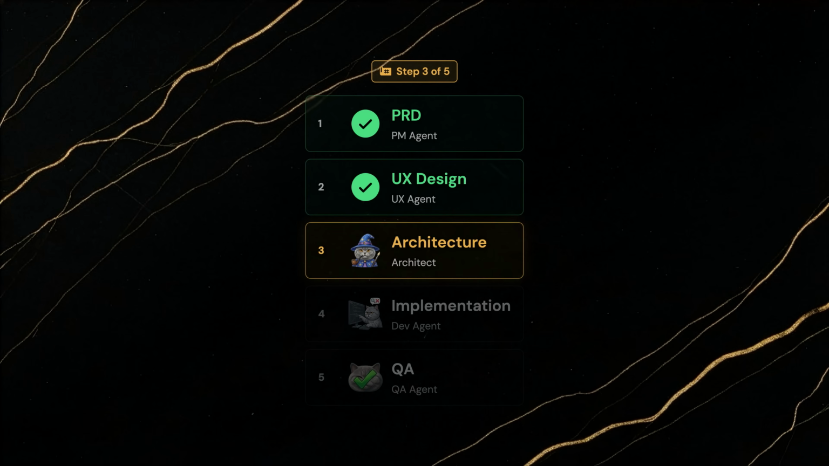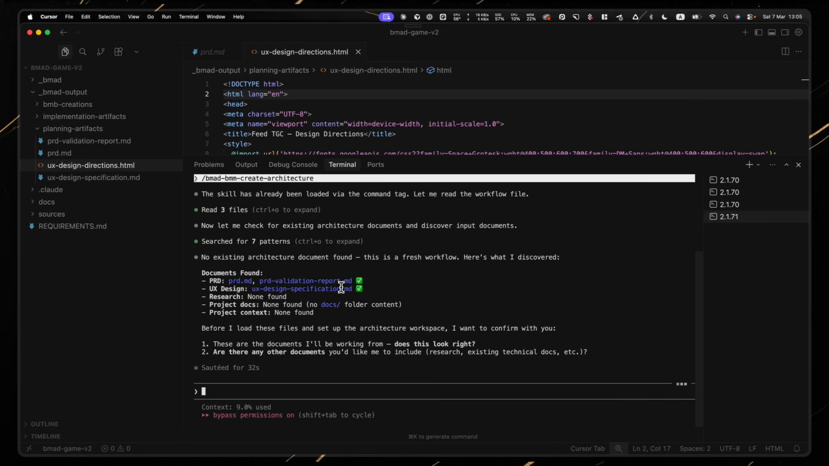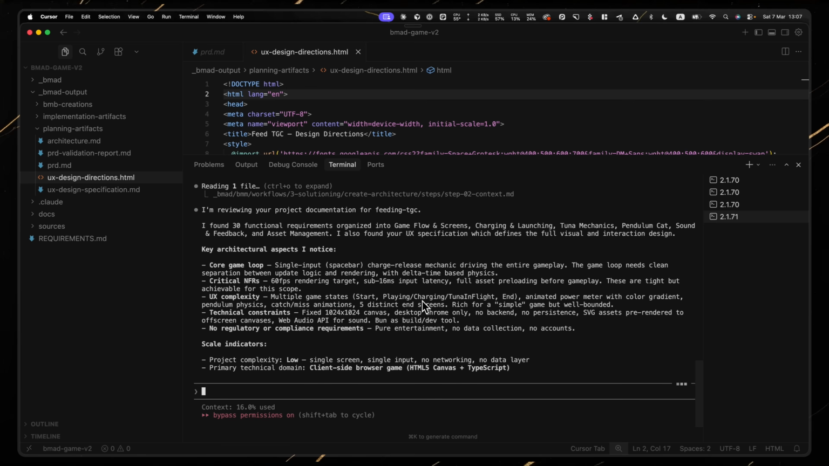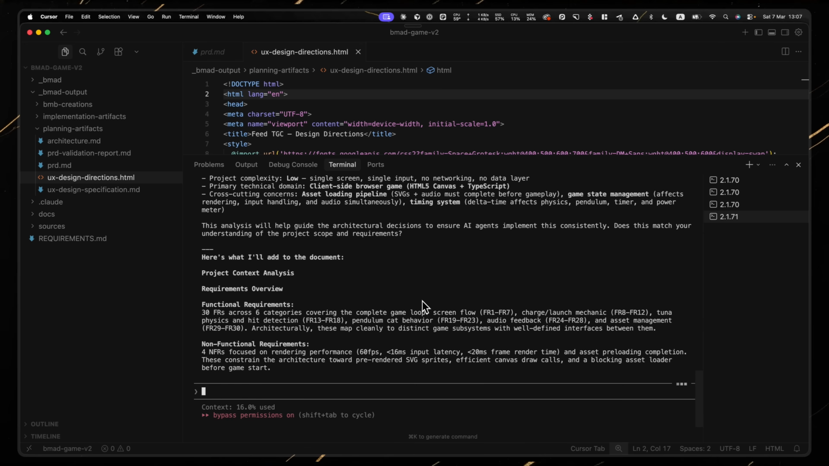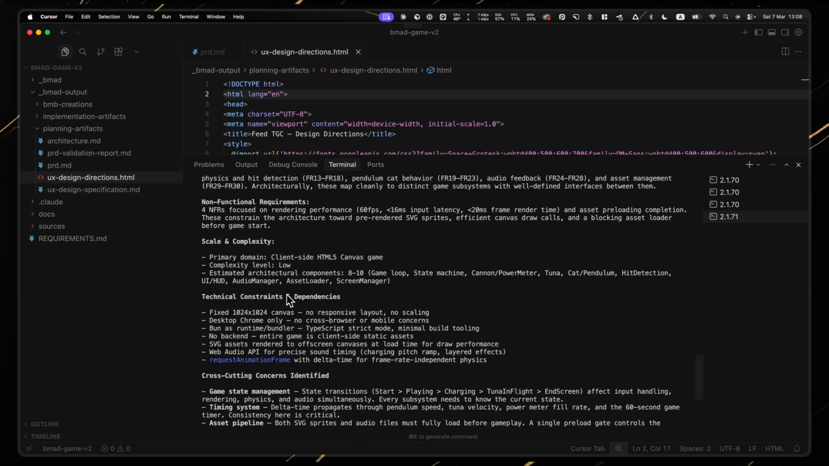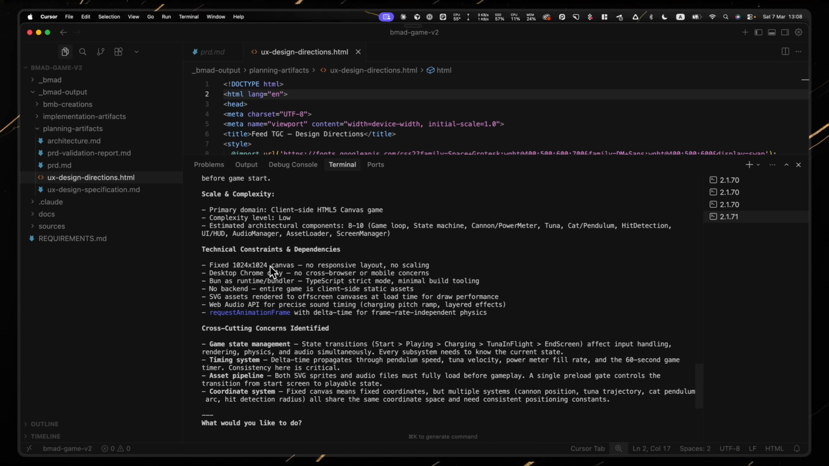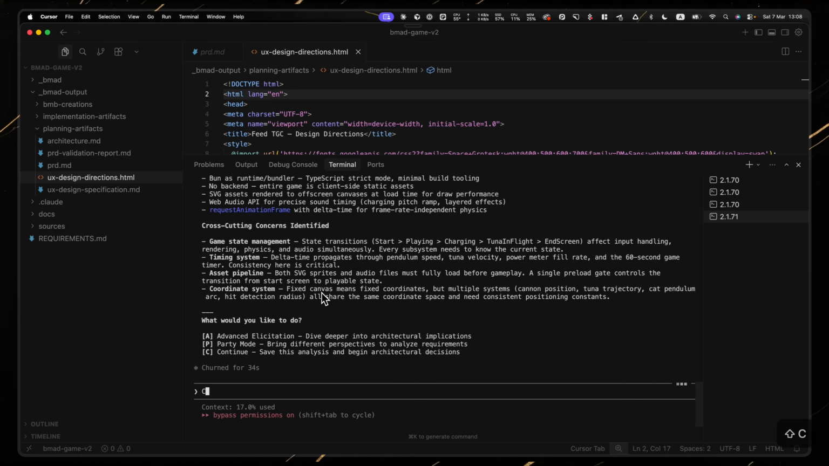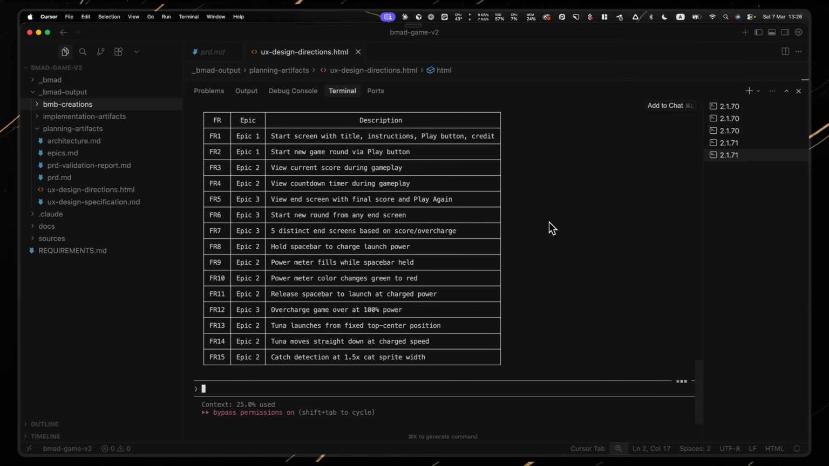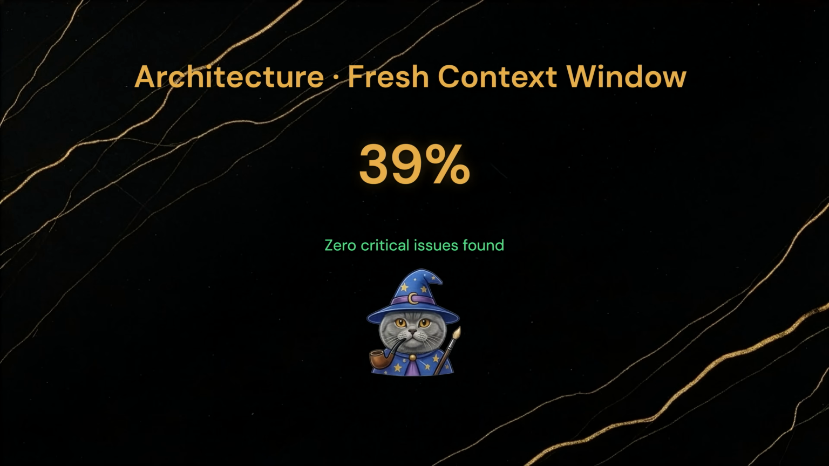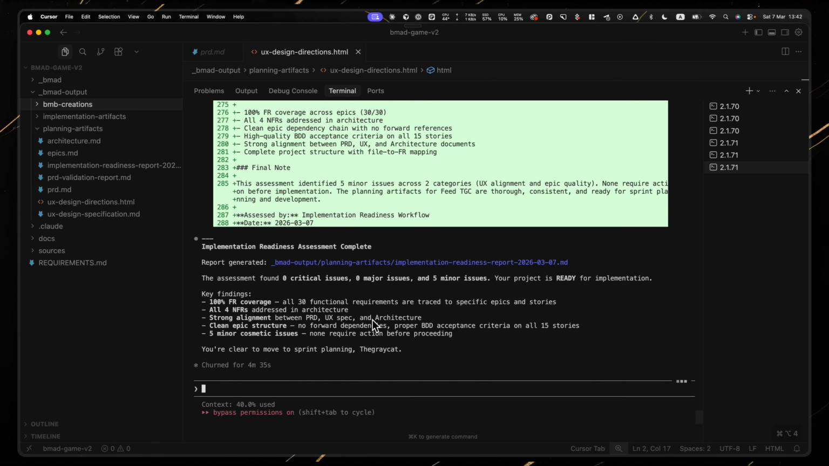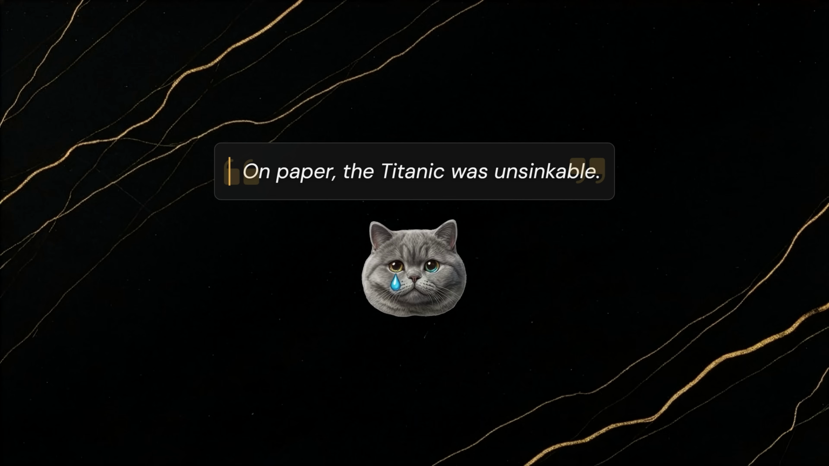Architecture was another fresh context window, another round of questions about things I'd already answered. Load patterns, code conventions, folder structure. All reasonable for a real project. Total overkill for this one. But I kept going because I wanted to see the full process, and at this point I'd spent too many hours to quit. 4 epics, 15 stories. A coverage validation matrix. The architecture phase ended at 39% context, and the implementation readiness check found 0 critical issues. On paper, everything looked perfect. On paper, the Titanic was unsinkable.